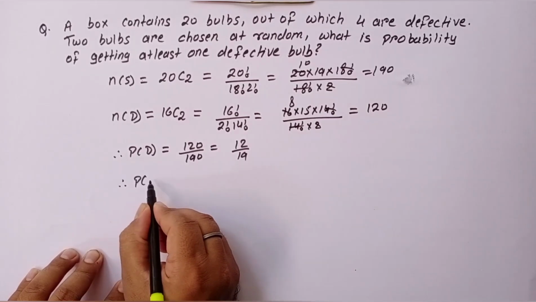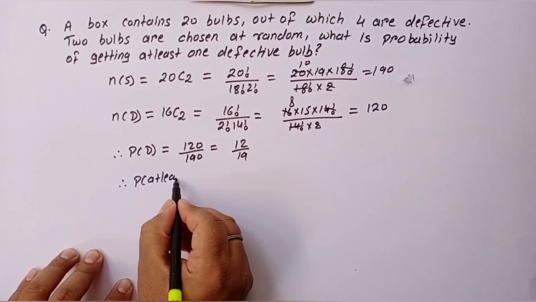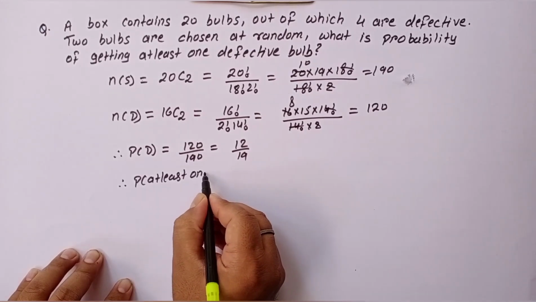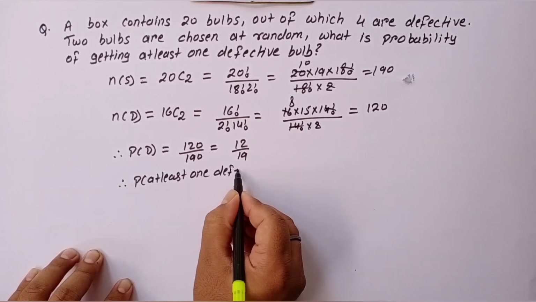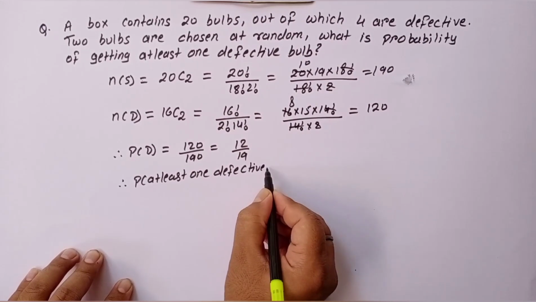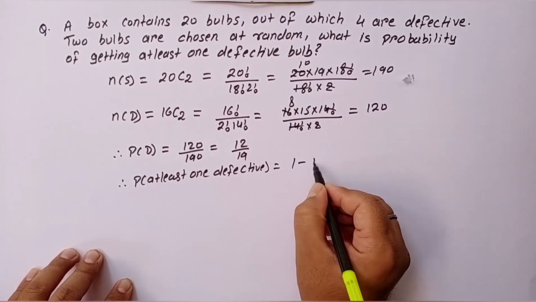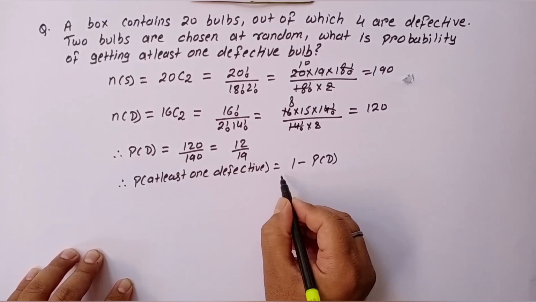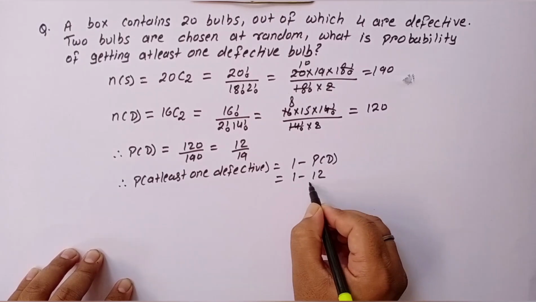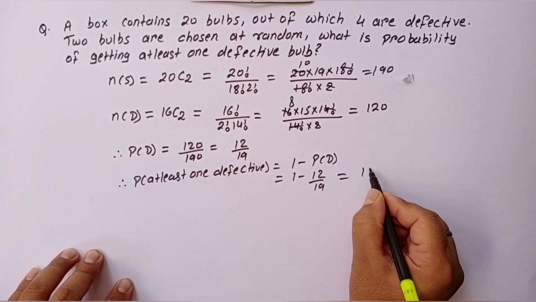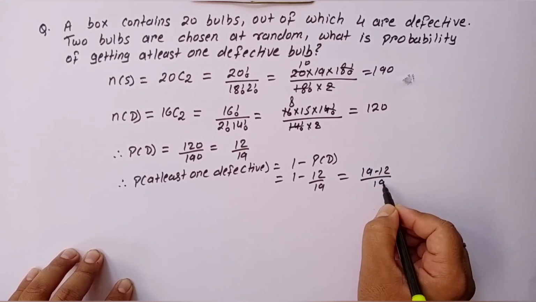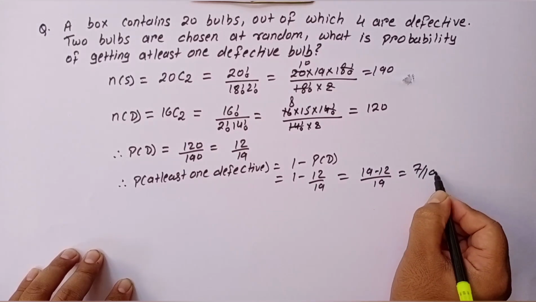Therefore, the probability of at least 1 defective is equal to 1 minus the probability of no defective, which is 1 minus 12 by 19, that is 19 minus 12 by 19. So the answer is 7 by 19.